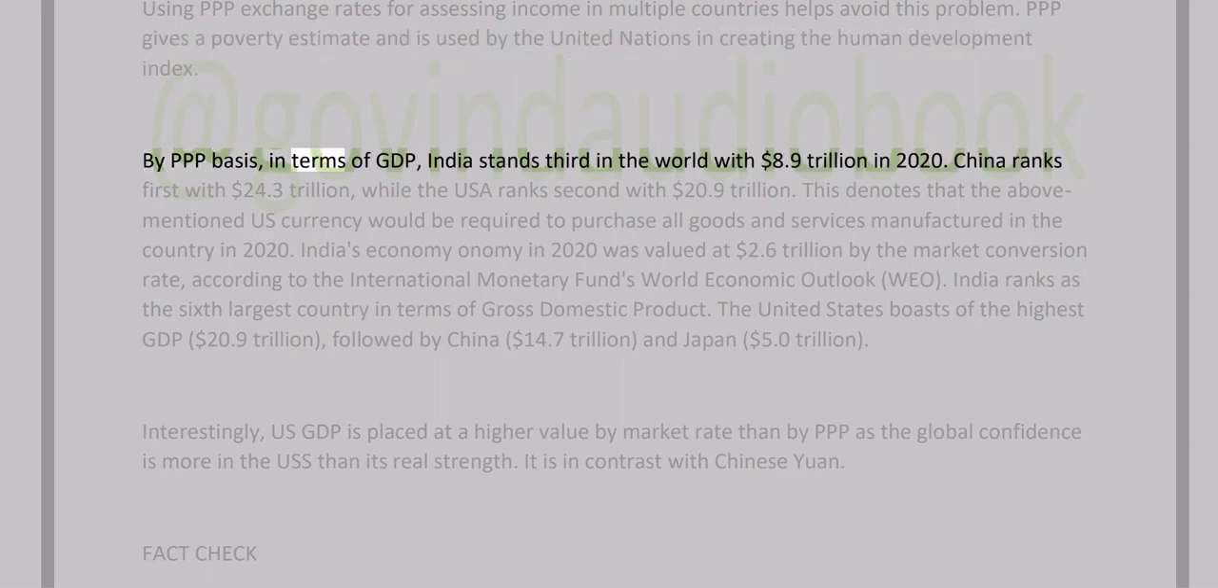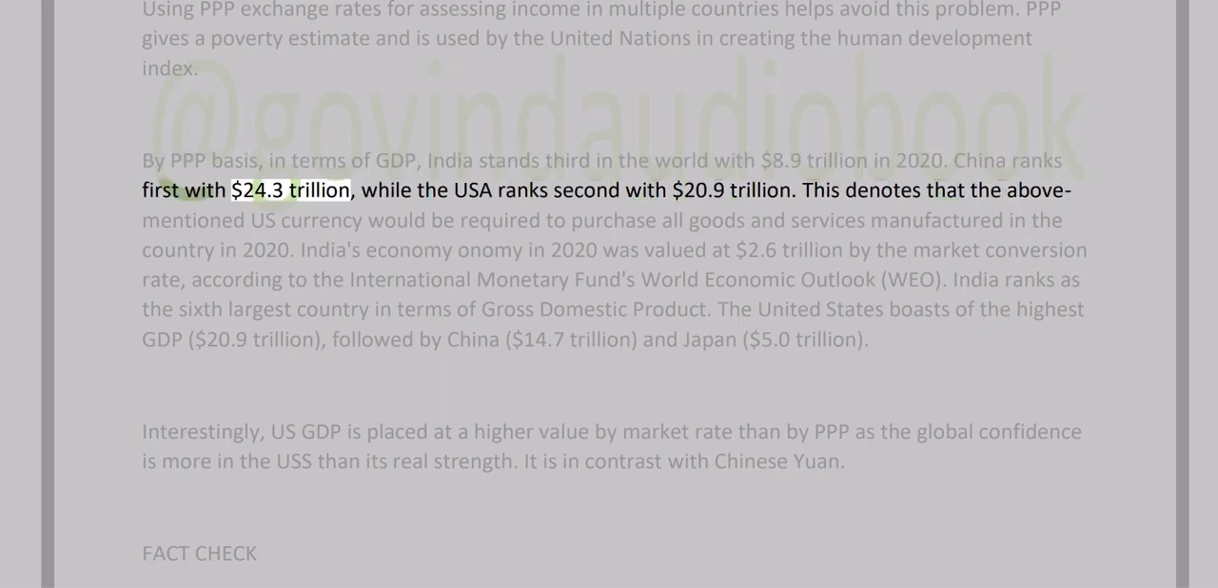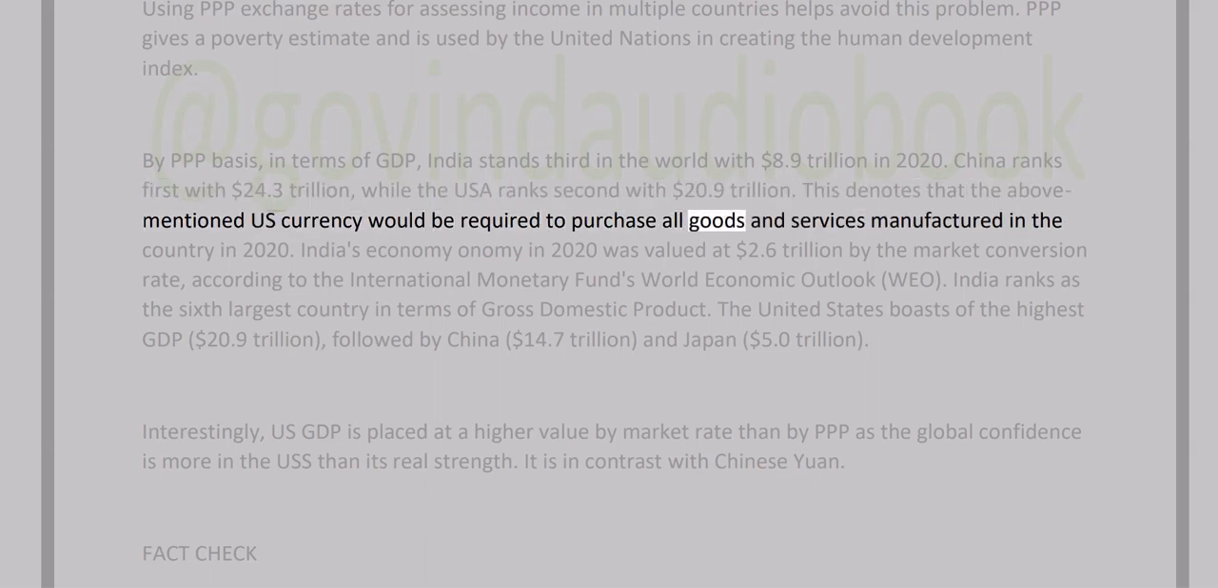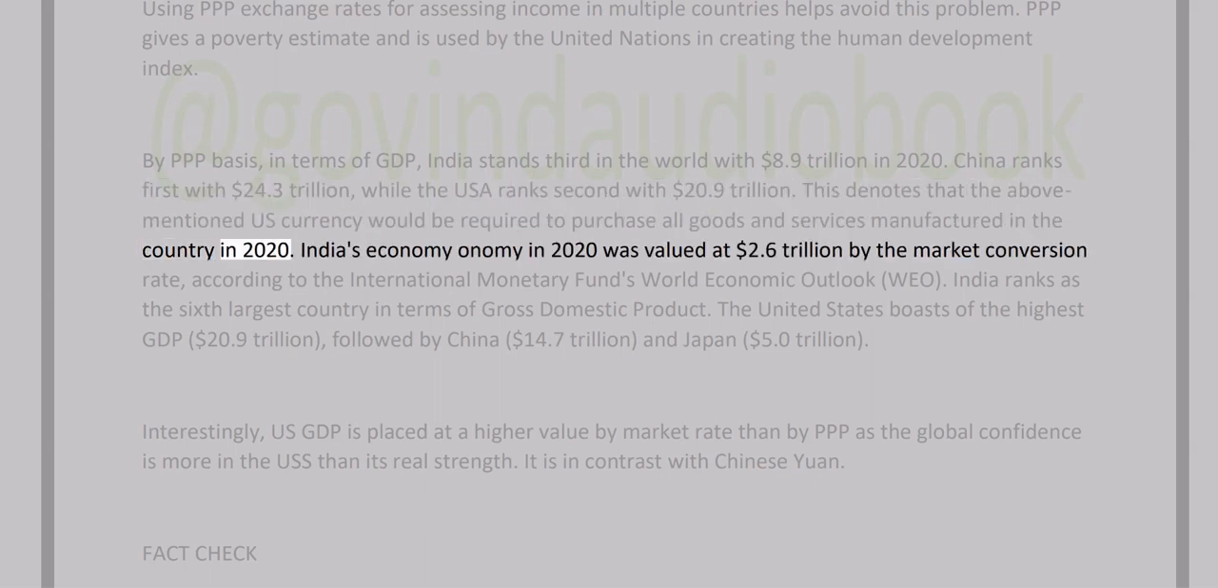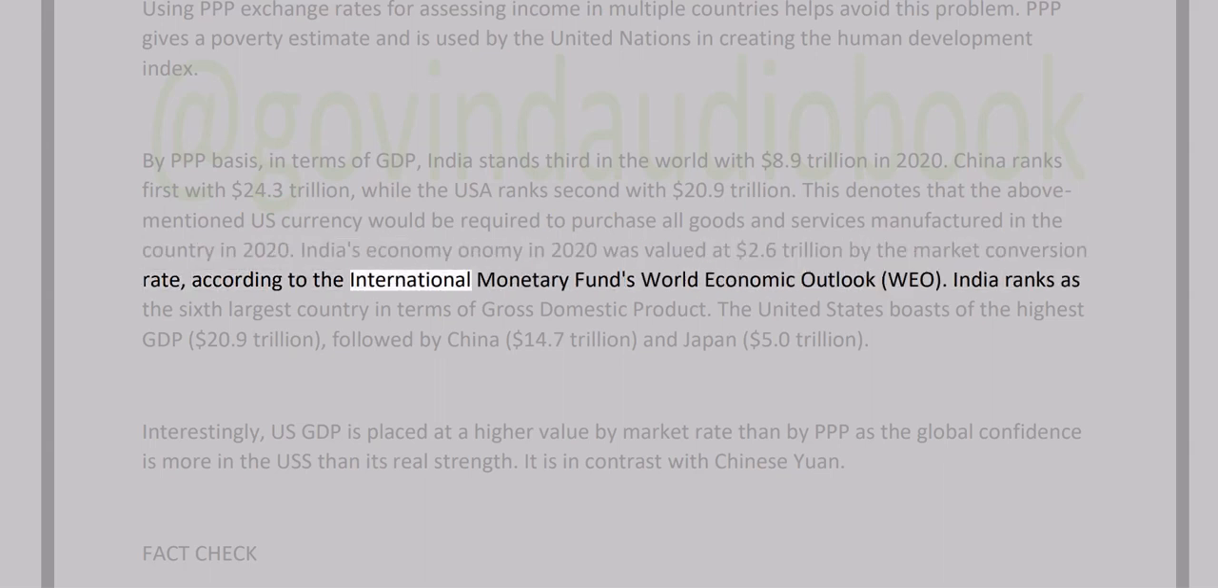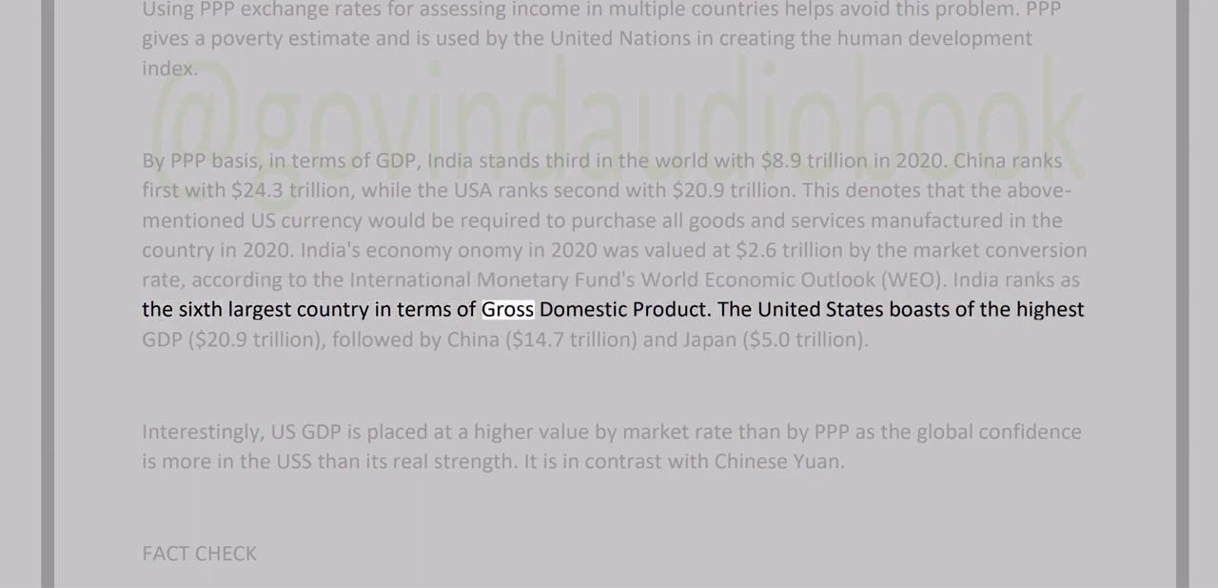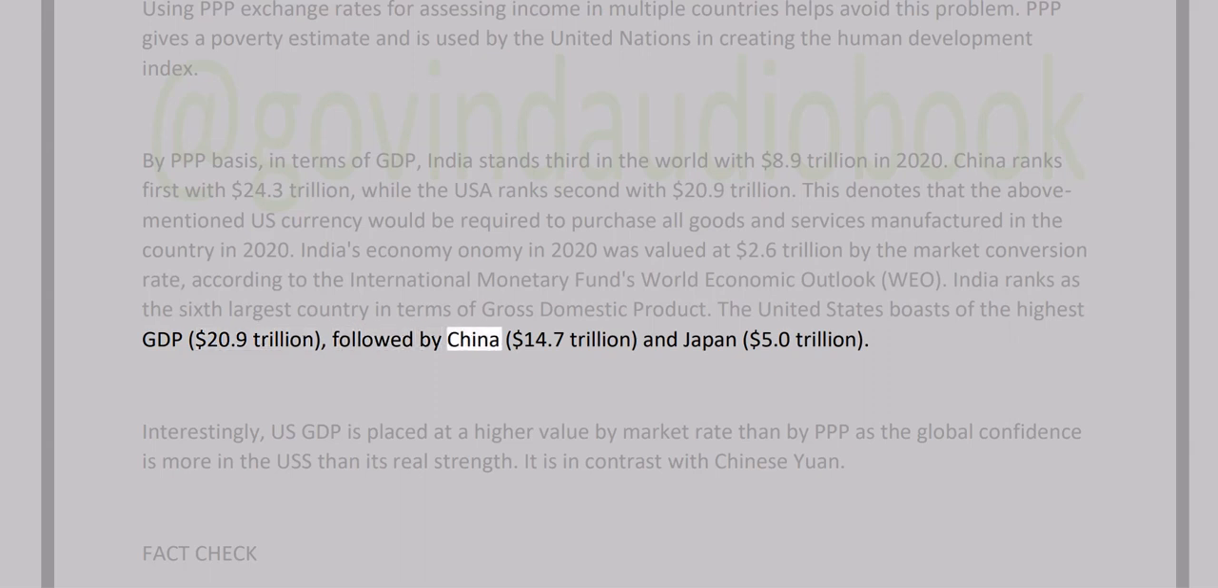By PPP basis, in terms of GDP, India stands third in the world with $8.9 trillion in 2020. China ranks first with $24.3 trillion, while the USA ranks second with $20.9 trillion. This denotes that the above-mentioned US currency would be required to purchase all goods and services manufactured in the country in 2020. India's economy in 2020 was valued at $2.6 trillion by the market conversion rate, according to the International Monetary Fund's World Economic Outlook, WEO. India ranks as the sixth largest country in terms of gross domestic product. The United States boasts of the highest GDP, $20.9 trillion, followed by China, $14.7 trillion, and Japan, $5.0 trillion.